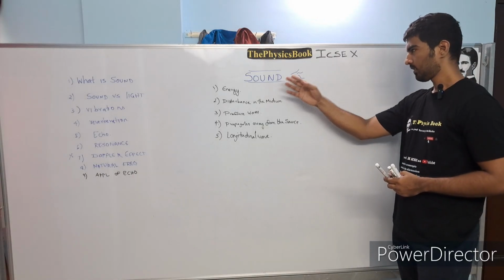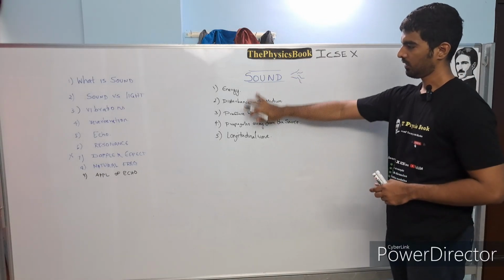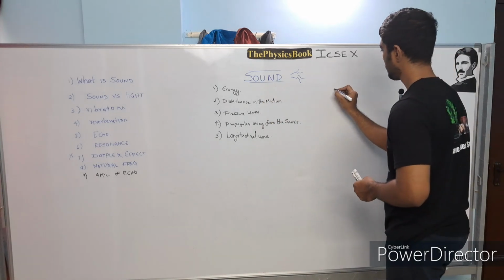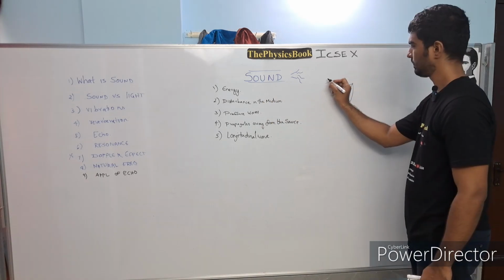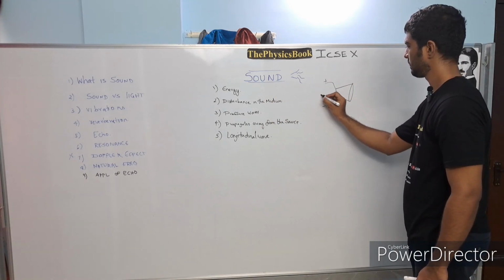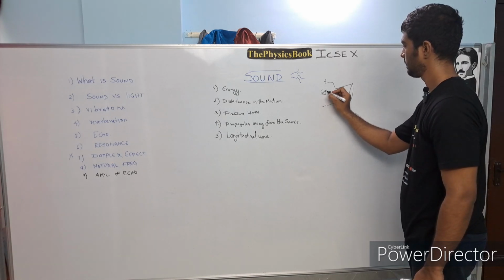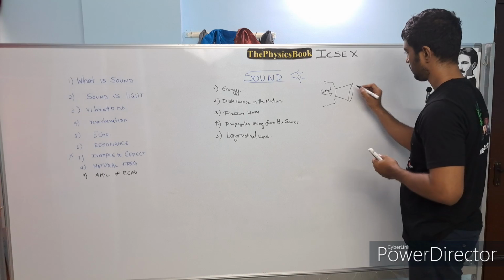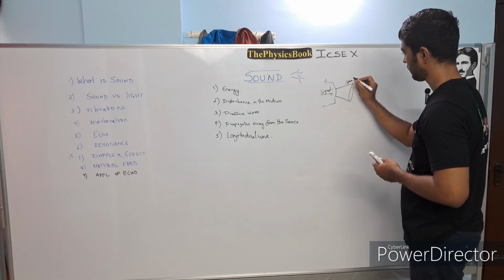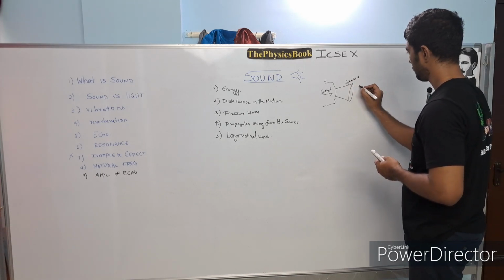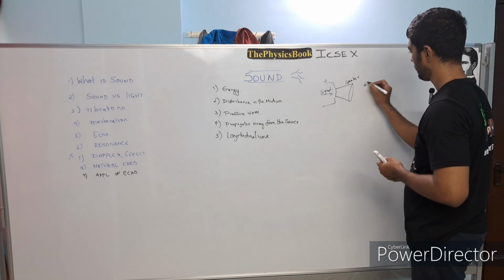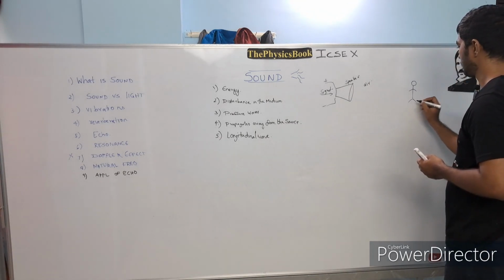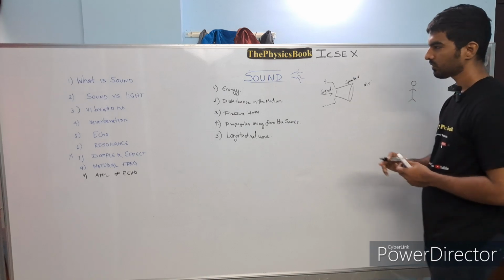So now let's understand the definition of sound, whatever the key characteristic points that we have mentioned, with an example. So let's take a speaker system. So this is a speaker, this is a source of sound, and this is surrounded by air. Air is the medium, and somebody is standing away from this speaker.